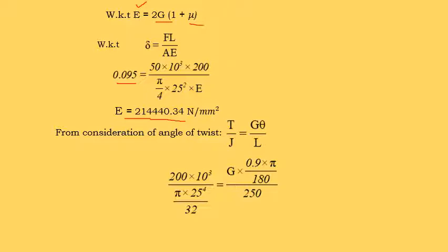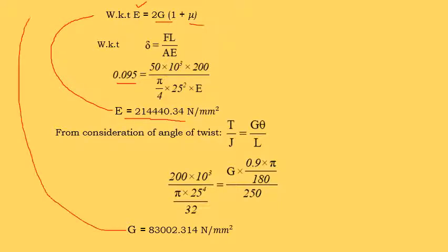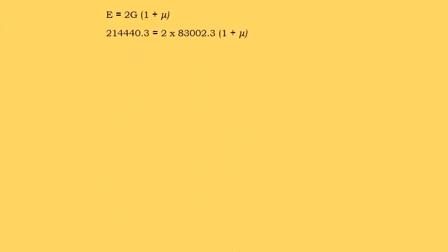If we calculate the G value, we can easily determine the mu value. Therefore, we are finding the G value. If we solve this equation, we will get the G value. G is equal to 83002.314 Newton per millimeter square. Now substitute this Young's modulus value and this G value in this equation and find the mu value.